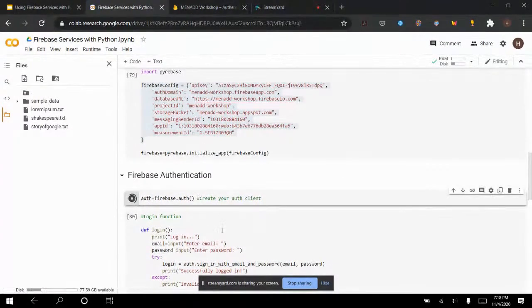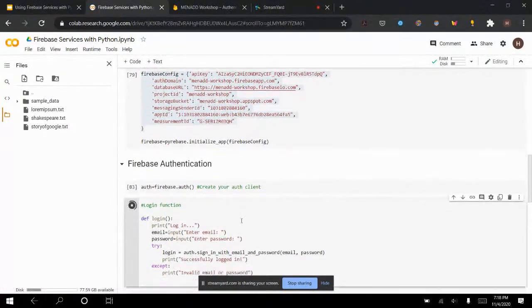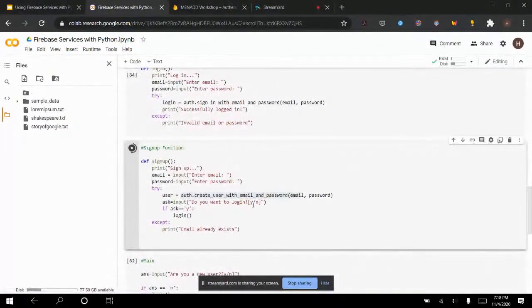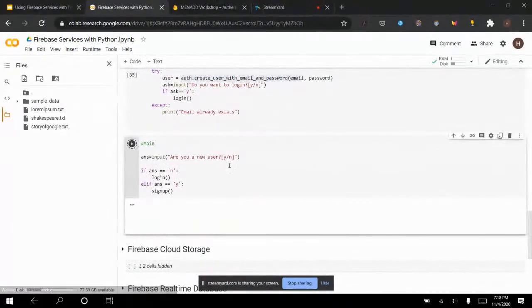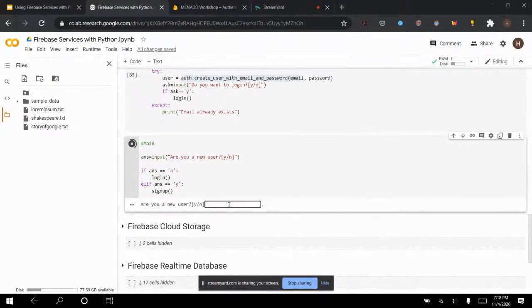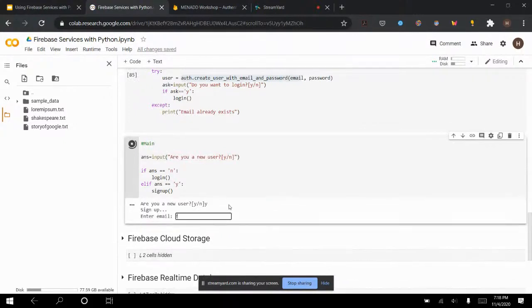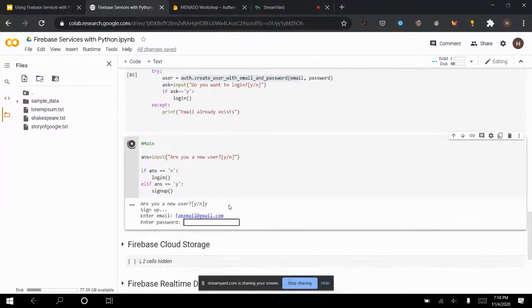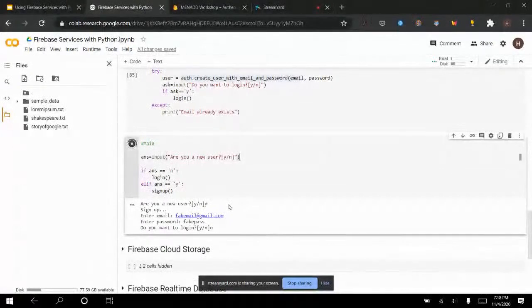Okay, this was the issue actually. Now this should work. I forgot to run one cell. This is what happens when we use notebooks. So no problem. Fakemail at gmail.com, and then oh, I typed in B. Okay. So yes, I am a new user. Fakemail at gmail.com, and then password is fake pass. Now I enter no, I do not want to log in.